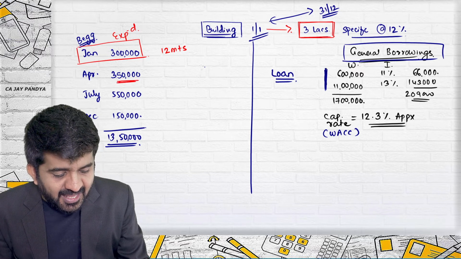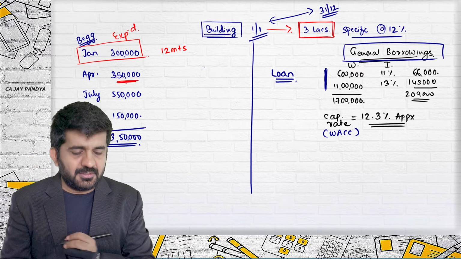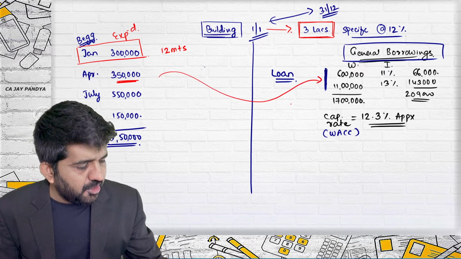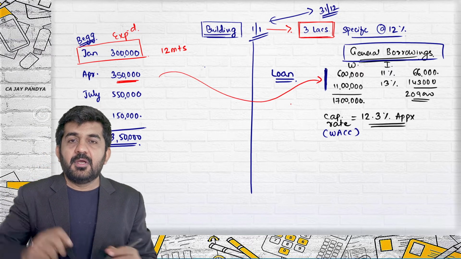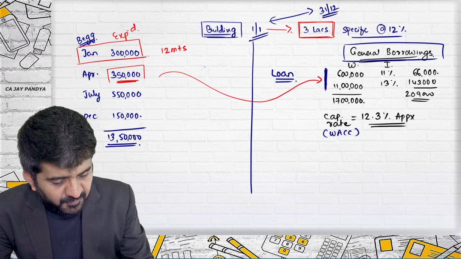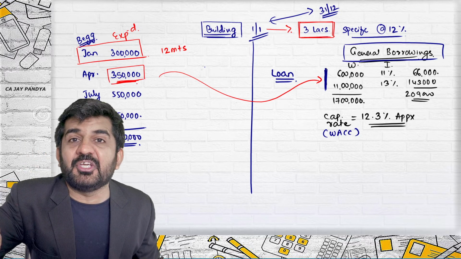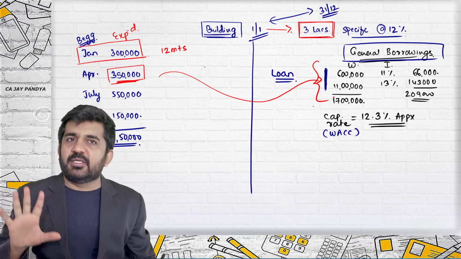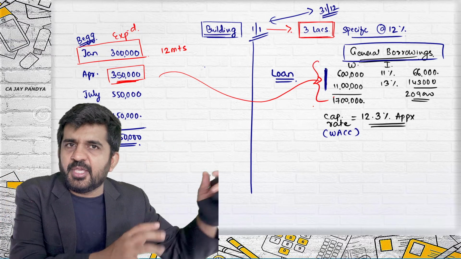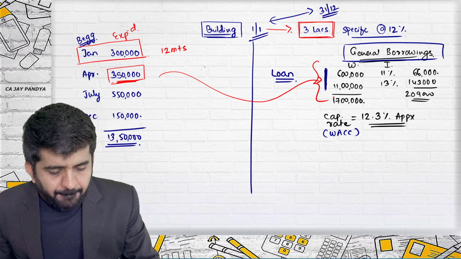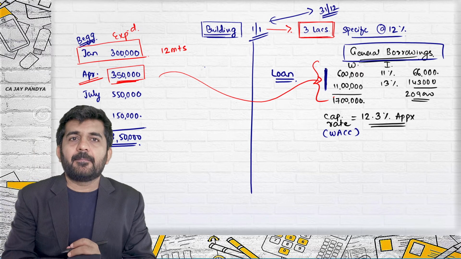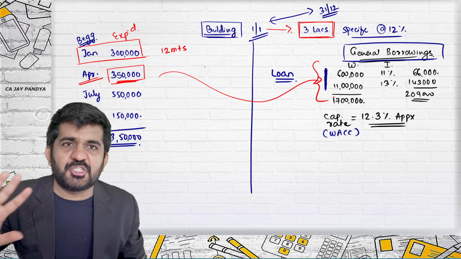This 3,50,000 rupees I would have taken from the general borrowings. From general borrowing, I have taken out the money and invested in my building, but it is on 1st April. So January, February, March are gone.